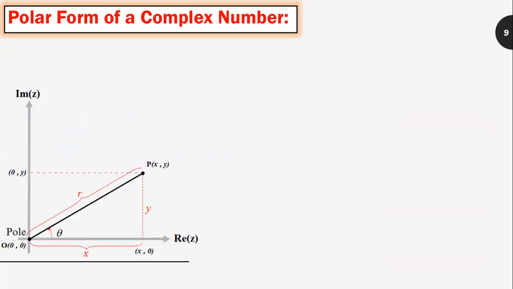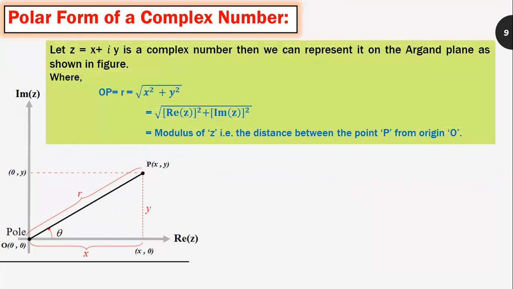Now let us study the polar form of a complex number. Let z is equal to x plus iy be a complex number that we can represent on the Argand plane as shown in the figure. By Pythagoras theorem, I can write OP is equal to r is equal to under root of x square plus y square. But I know what is x? x is the real part of z. What is y? It is the imaginary part of z.